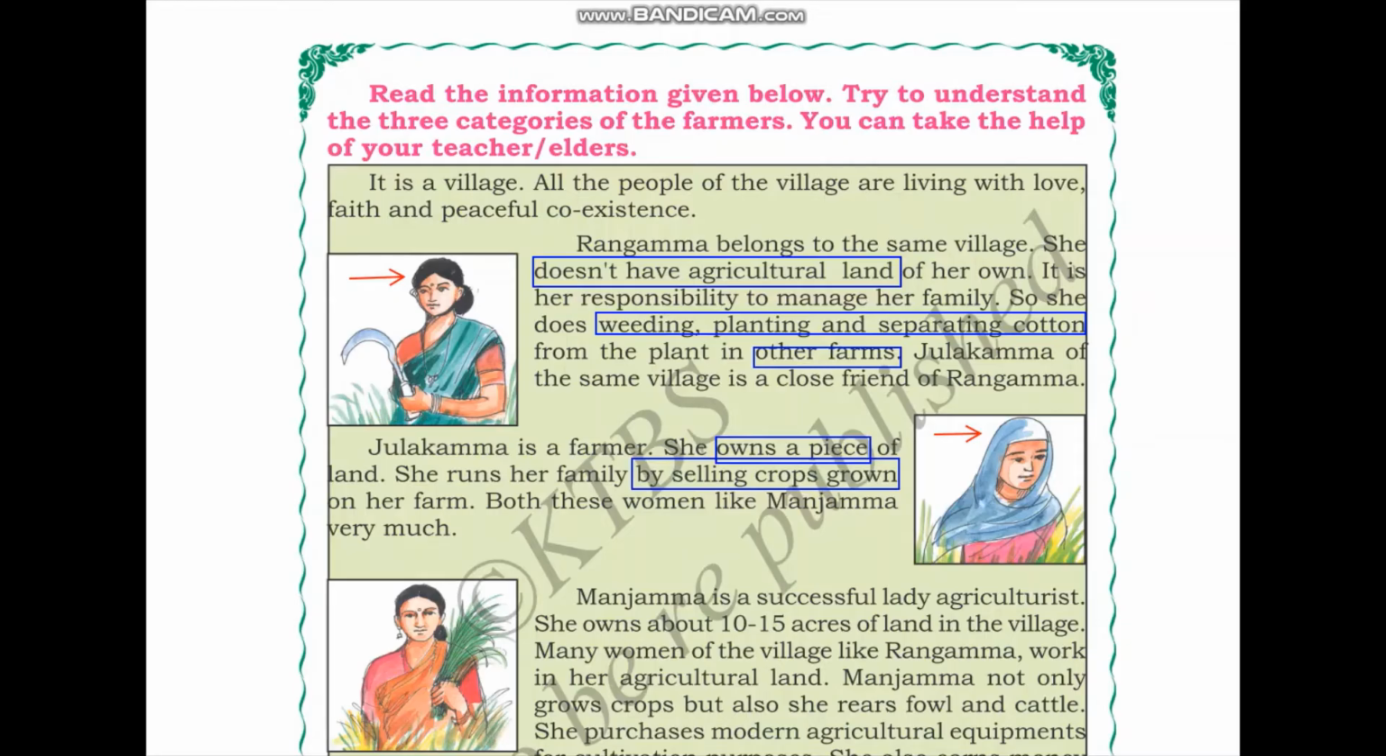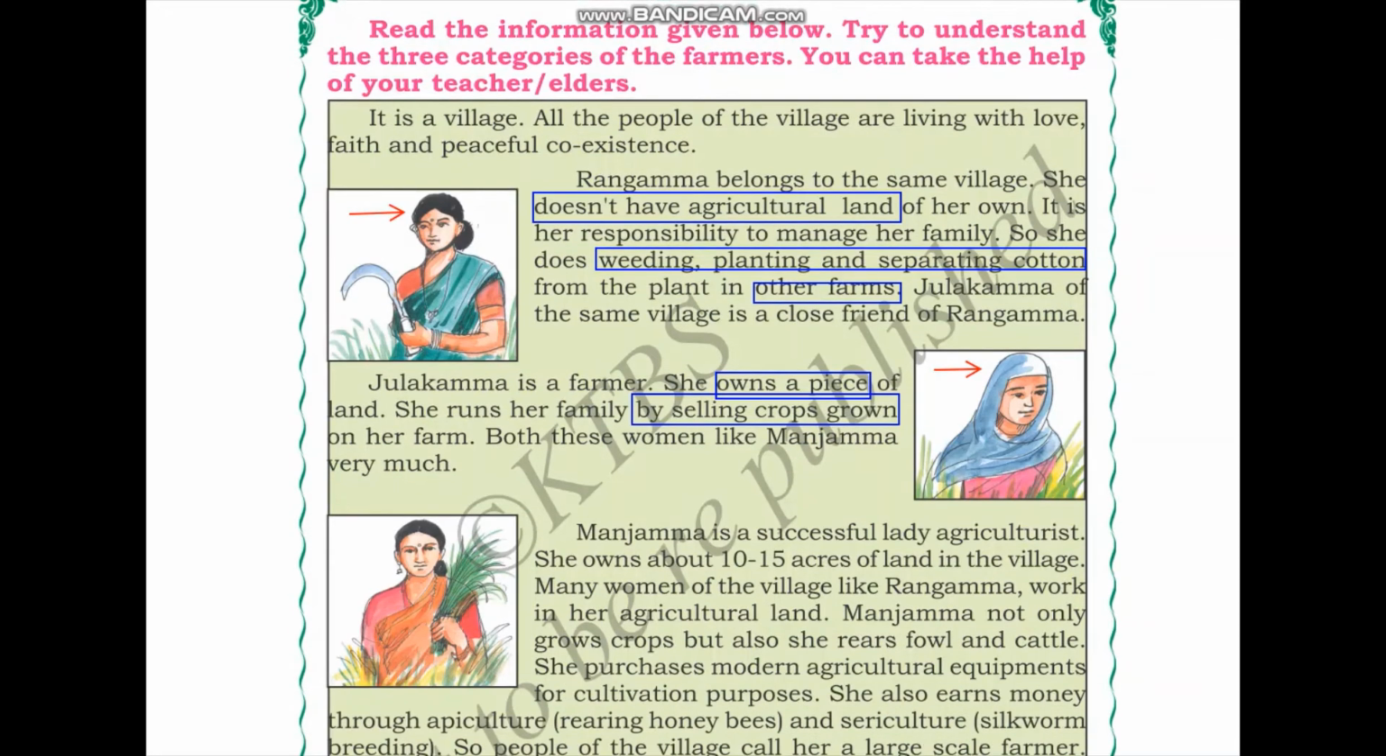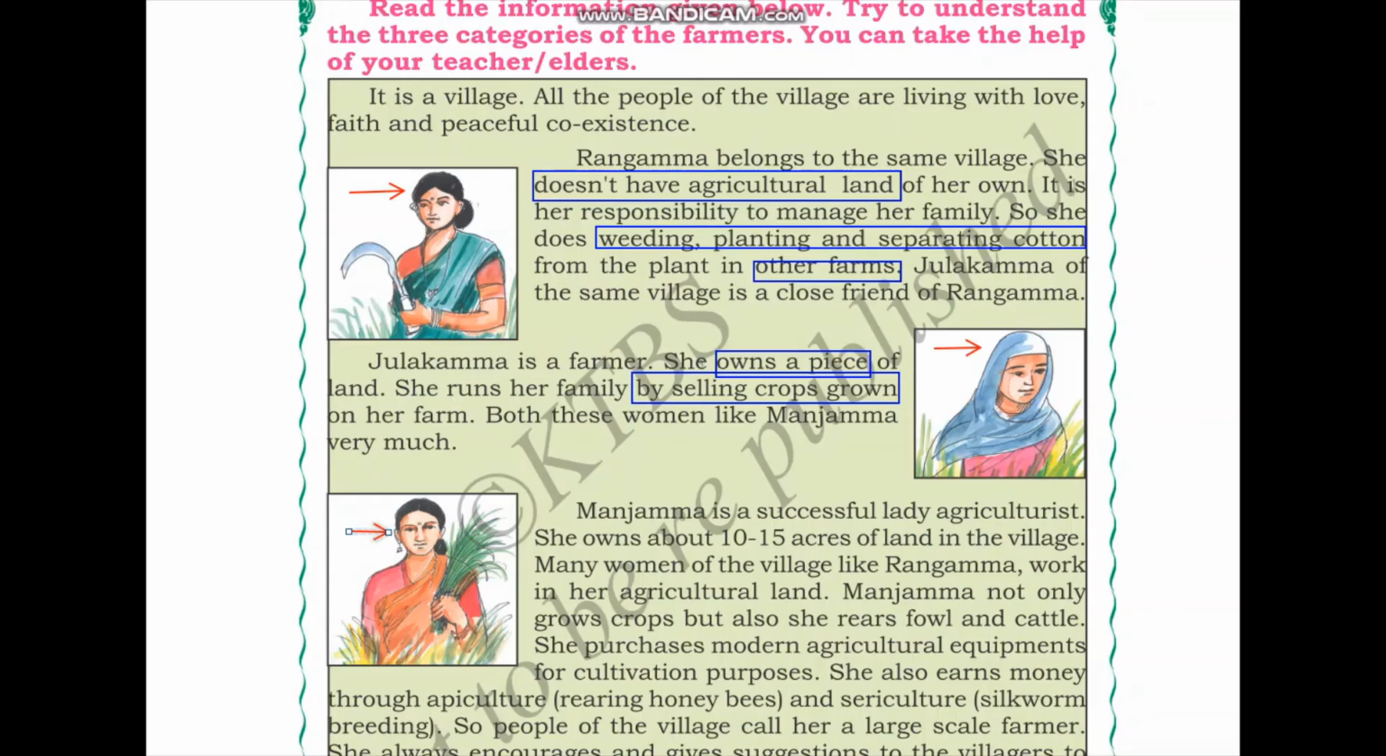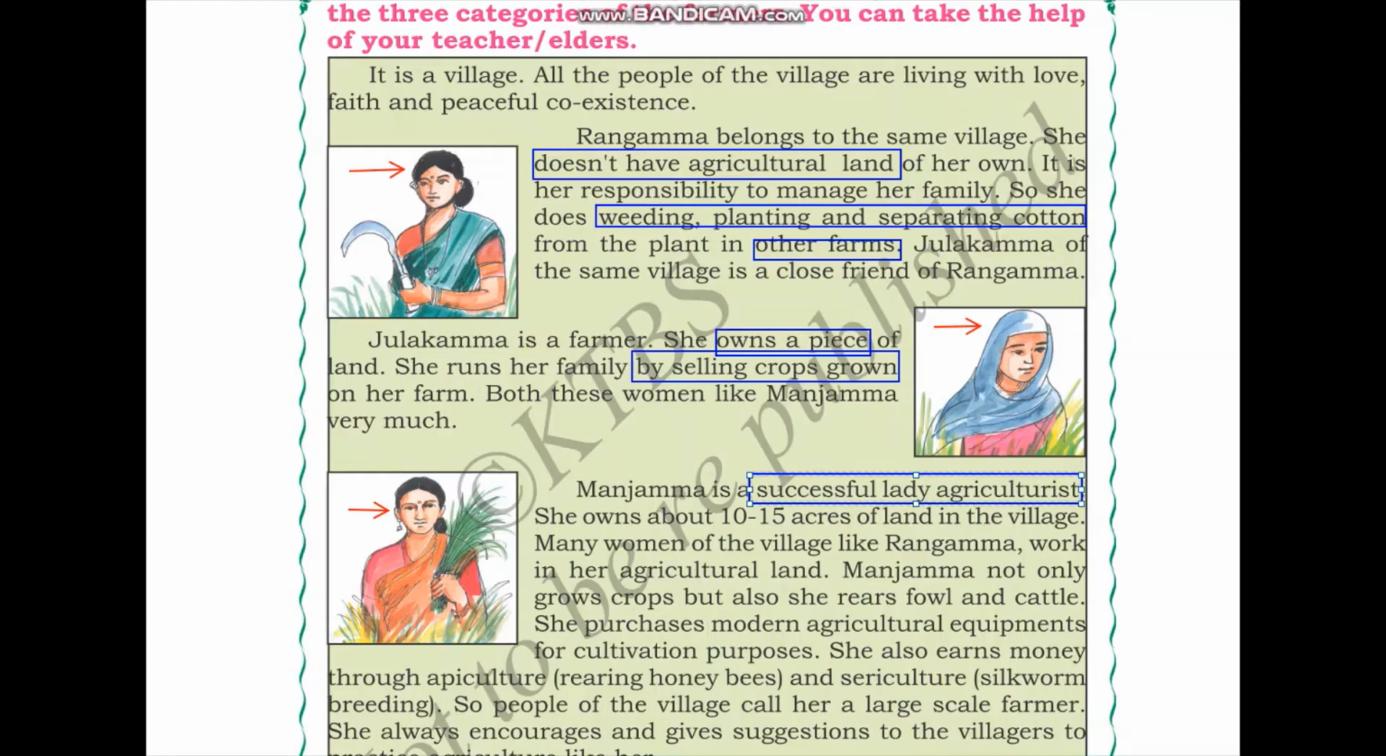Both these women like Manjamma very much. So we see here this lady is Manjamma. Manjamma is a successful lady agriculturist. She owns about 10 to 15 acres of land in the village. Many women of the village, like Rangama, work in her agriculture land. So Manjamma has her own land and Rangama works in agricultural land of Manjamma.